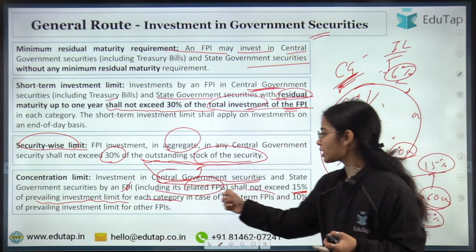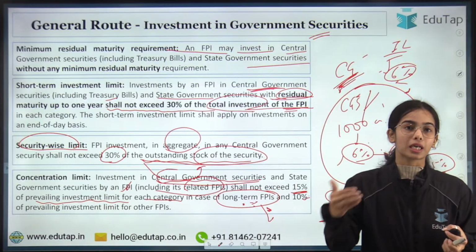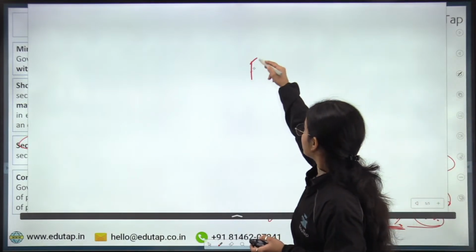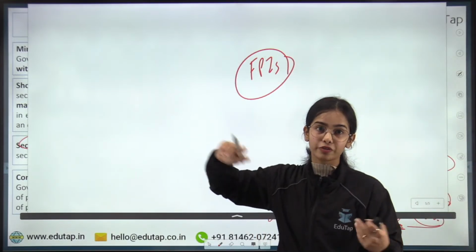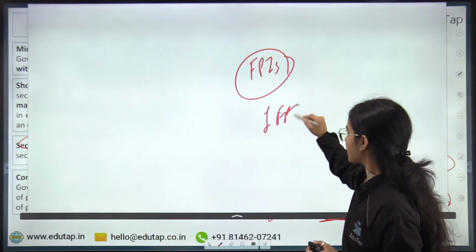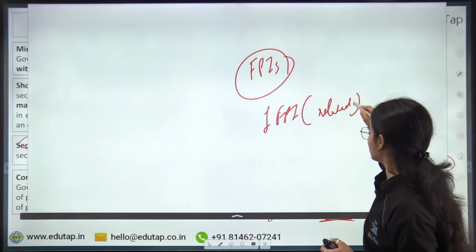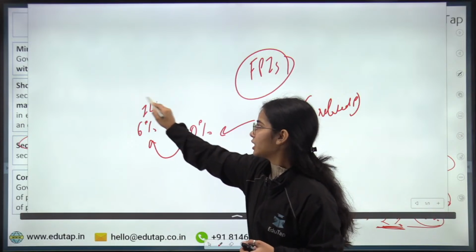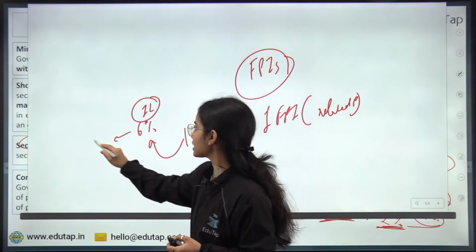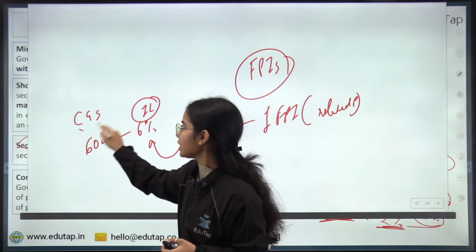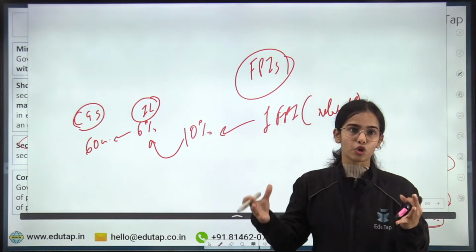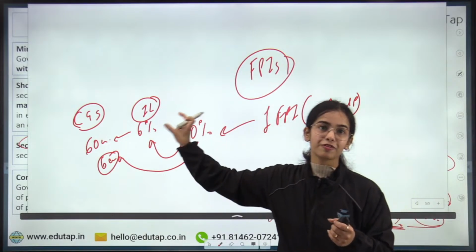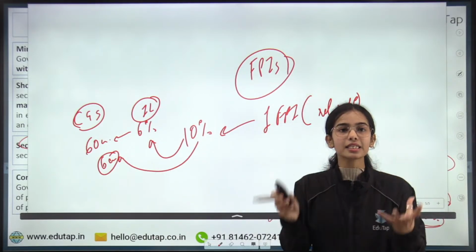Now, this is for the long-term FPIs that invest in India for the long term. If we are talking about short-term FPIs, the FPIs that do not invest for a longer period of time, a single FPI or its related parties can invest only up to 10% of the 6% investment limit. So let's say 6% of the investment limit is 60 crores in central government security. A single FPI that is investing for a shorter term can only invest up to 6 crore, up to 10% of the investment limit. So this is the idea that the concentration should be less.